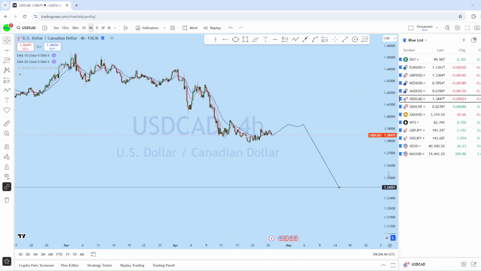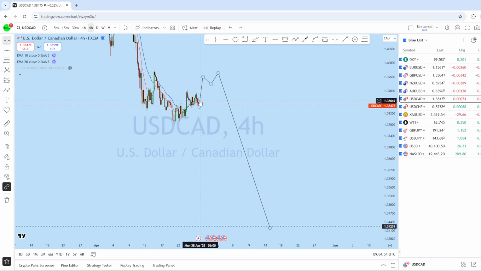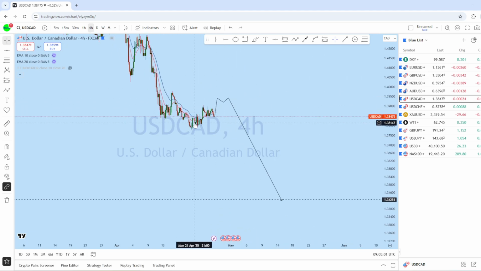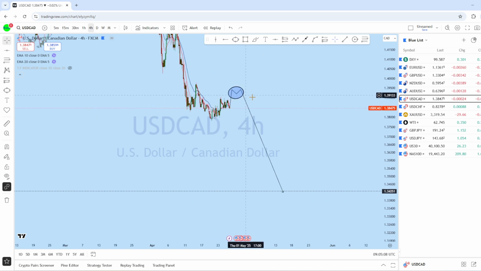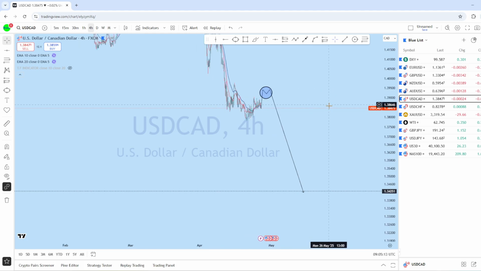Now from the intraday perspective, we can see the price was respecting this high, consolidating in that area, expecting the price to move further with a liquidity grab on this zone for the long-term picture. As we can see, it's a downtrend and it's in a sideways movement. I think the price might try to grab liquidity here for further momentum gain. As there's news coming up, we could see dollar CAD retesting that level and potentially dropping down along with DXY.